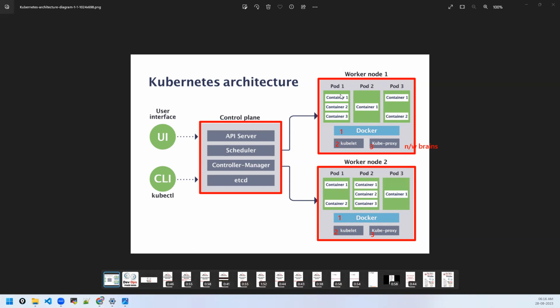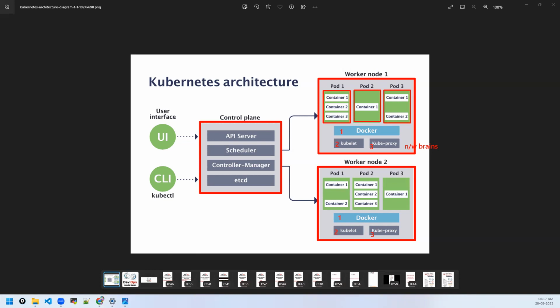The next component is called a pod. You can see these are the pods. What are these pods actually?